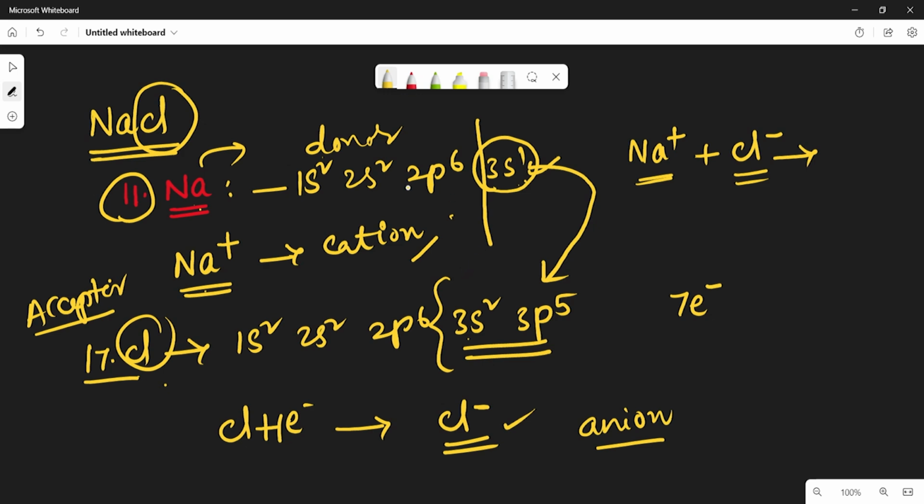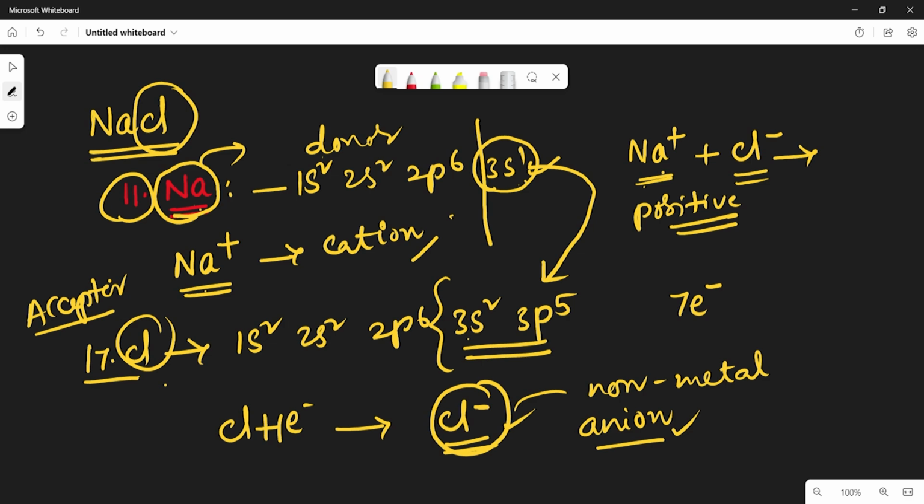See here, we already discussed sodium is a metal because it has a tendency to become a positive ion. So generally all the positive ions are metals only. So sodium is a metal, whereas chlorine forms an anion. It is a non-metal.